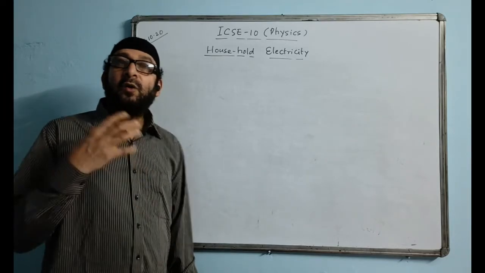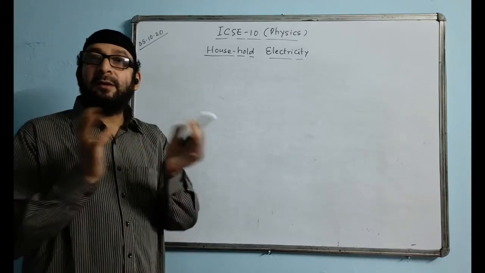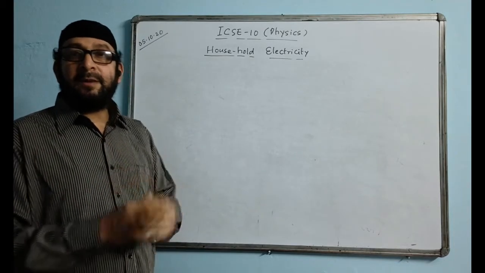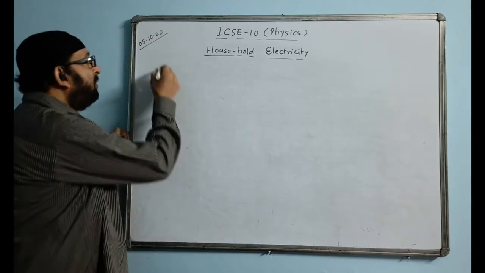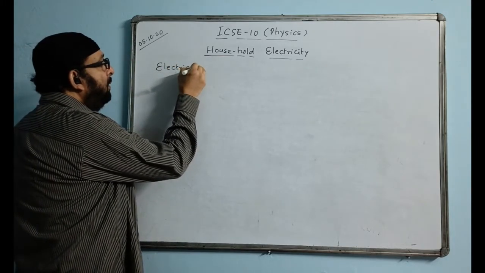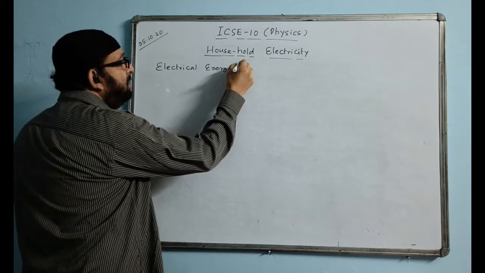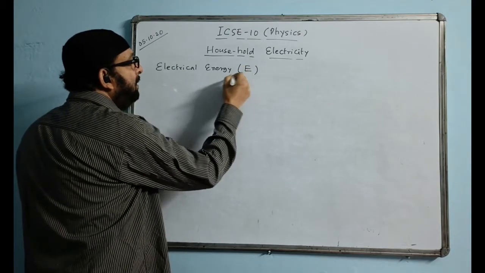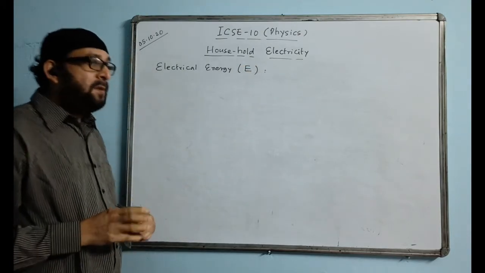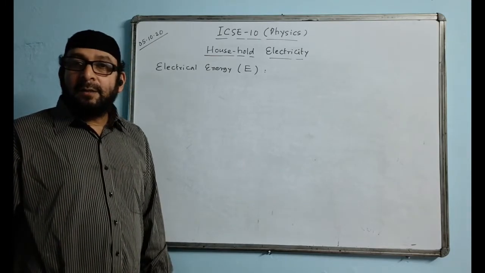Now, how do we measure electrical energy? Any kind of energy is measured by its work done capacity. Energy means the work done capacity. So you have to write down the definition of electrical energy and the formula. Electrical energy is denoted by the symbol capital E. Please write down the definition.